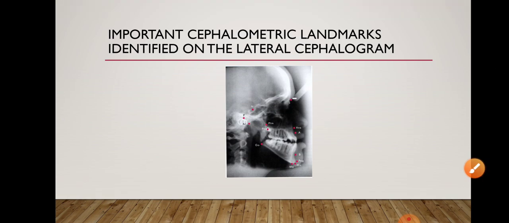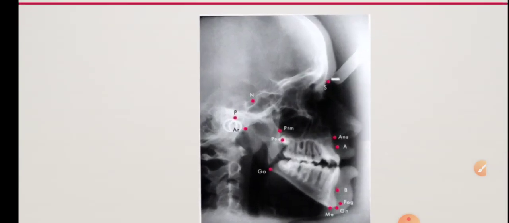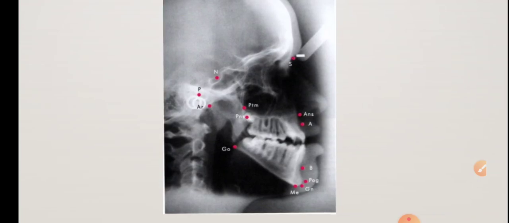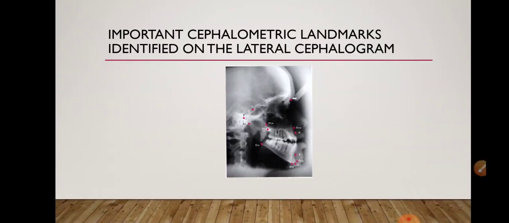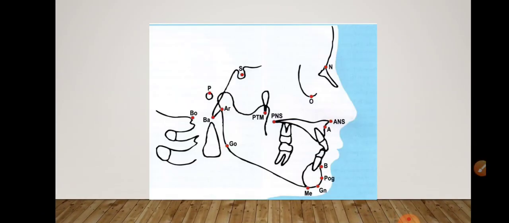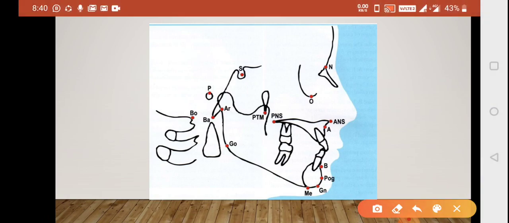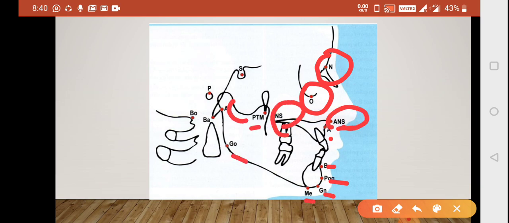Next is important cephalometric landmarks that can be identified on a lateral cephalogram. I hope you can appreciate some of the landmarks here. Sella, nasion, porion, articular, gonion, menton, gnathion, pogonion, point A, point B, ANS, PNS, PTM. So this is how it goes. You can see on the lateral cephalogram. And next is here. You can very well appreciate that this is a nasion, and this is your orbital. This is your ANS, point A, point B, pogonion, gnathion, menton, gonion, PTM point, ANS point, PNS point, articular, sella,